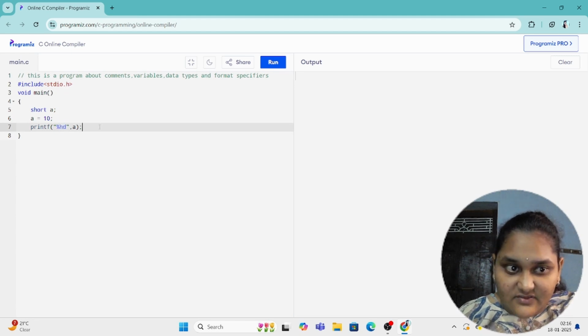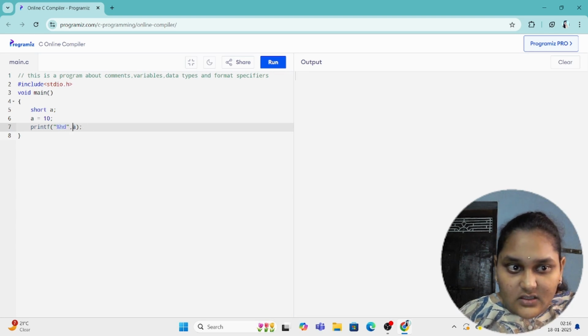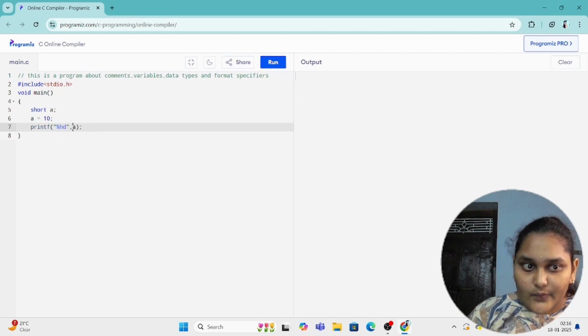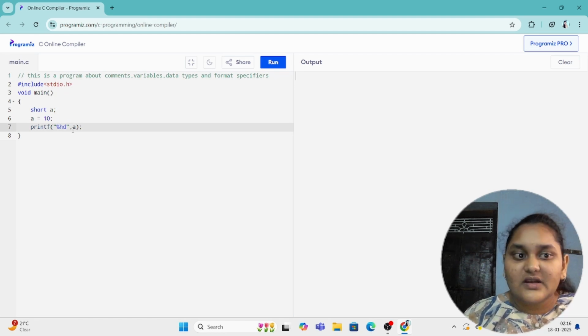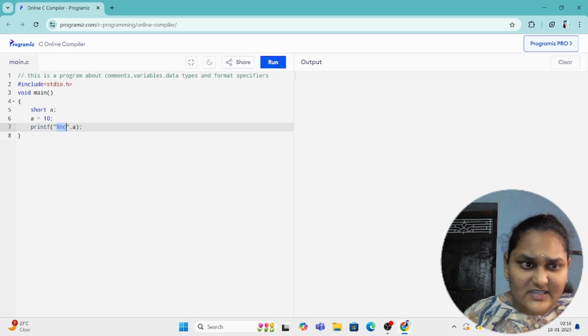A format specifier starts with the percentage character. So when there is a format specifier, we have to put a comma, and after that write the respective variable name. This is also called a placeholder for variables. So in its place the value of a will be printed.